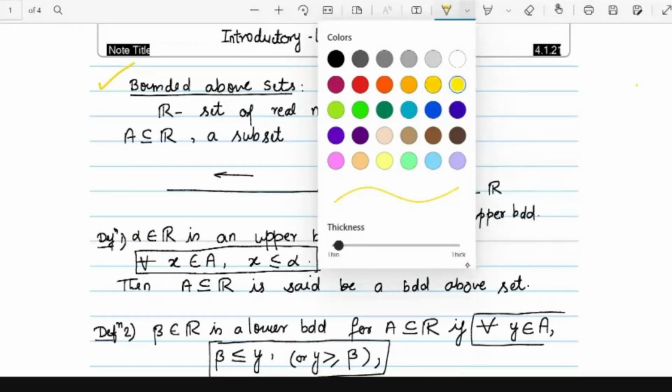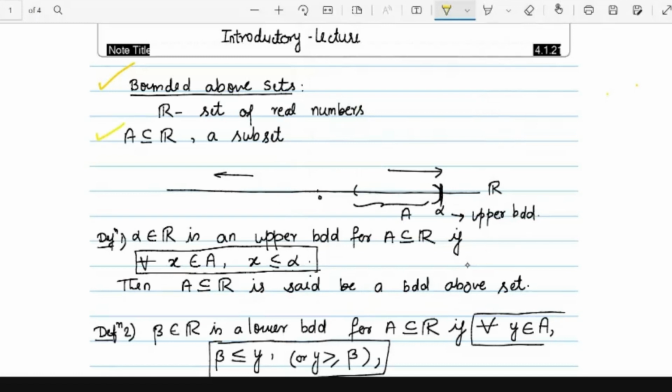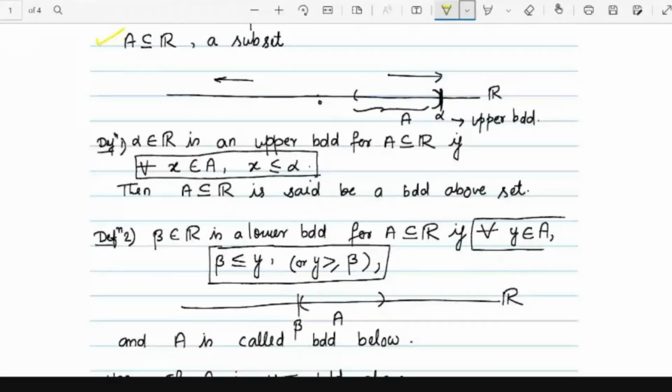Consider a subset A of the set of real numbers. A real number alpha is an upper bound for a subset A of R if for every element x in A, x is less than or equal to alpha.